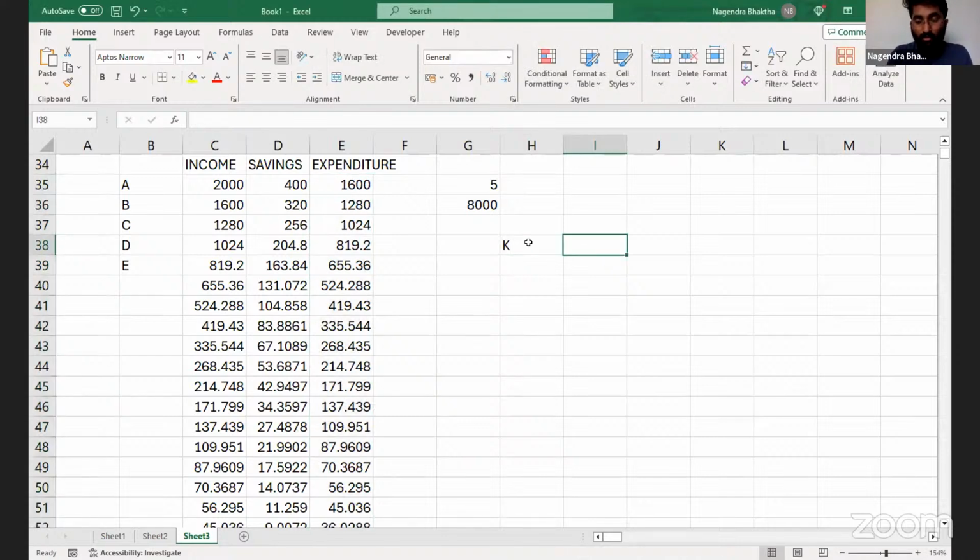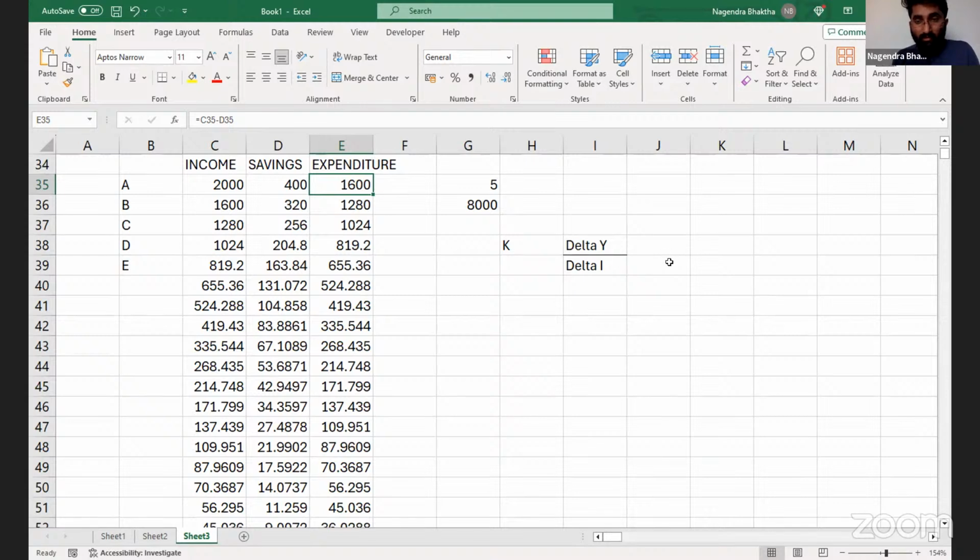K is equal to change in income, delta Y, divided by delta I. So what is delta I? Initially the change in expenditure. Investment is expenditure, no? In the initial stage, that is 1600.